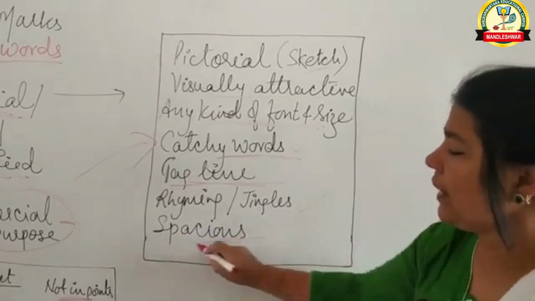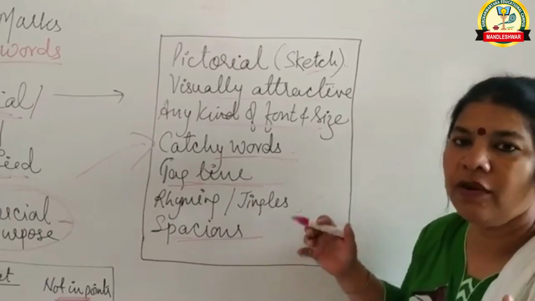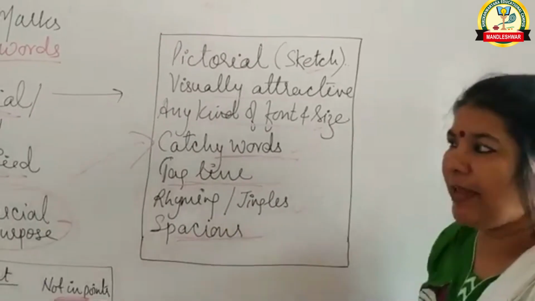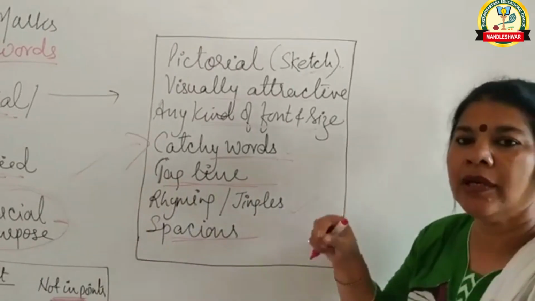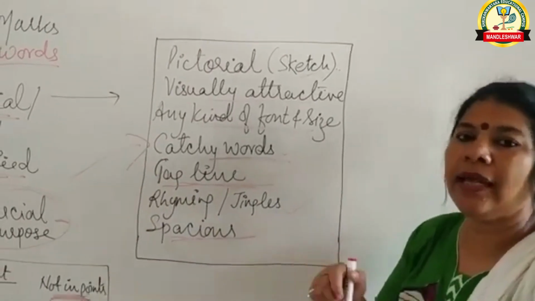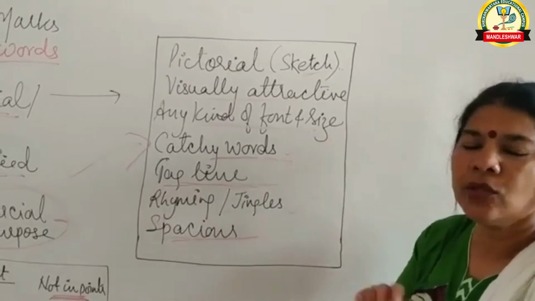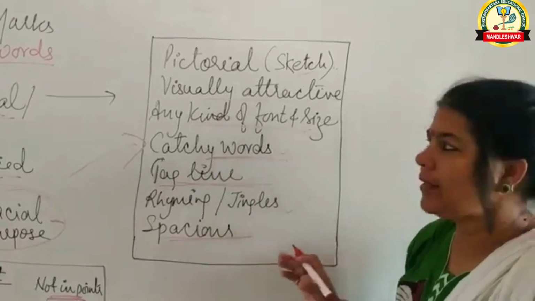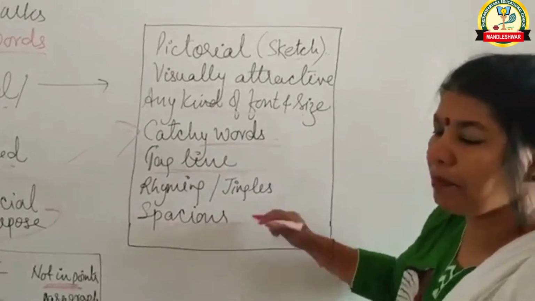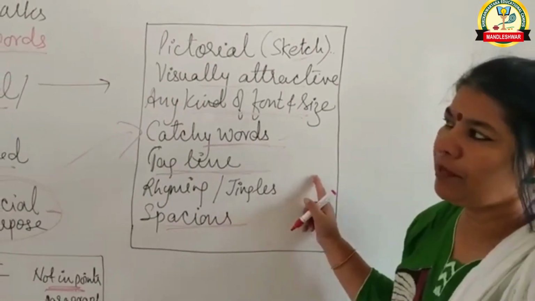And one more thing, it has to be spacious. That means you are not going to make it very hodgepodge. Fine. Utilize the whole page to make commercial advertisement. Don't make it on a half page, because when you make it on a half page, and the content is more, then you try to adjust those things. Fine. So it becomes so messy and so hodgepodge. So make sure that you are taking proper space. The whole page should be utilized to make the commercial advertisement.